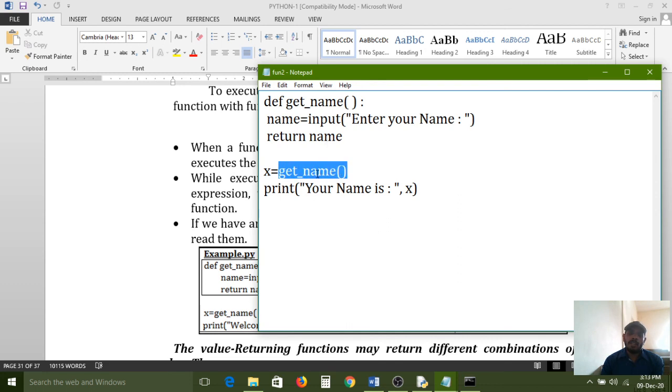Compulsorily the calling function will return one value. For the receiving purpose, we need to create one more variable here. So after receiving, it needs to be stored in this variable. Again, if you want to print, then print; otherwise, if you want to use it any other way, you can use it, no problem.